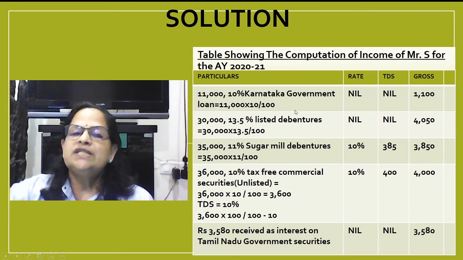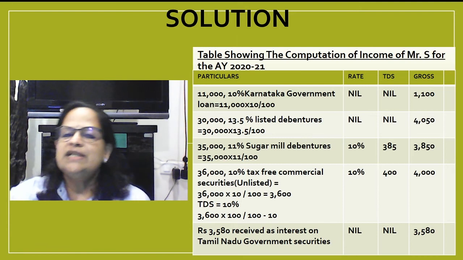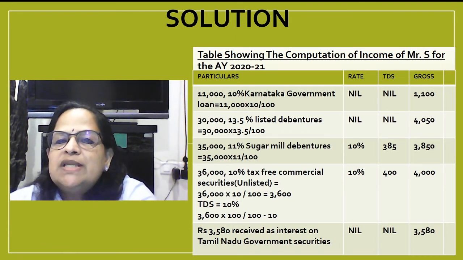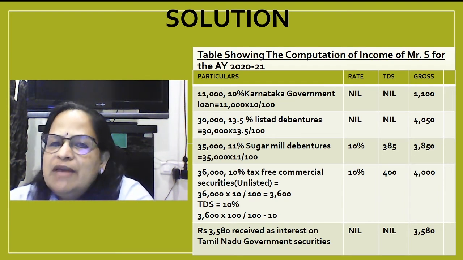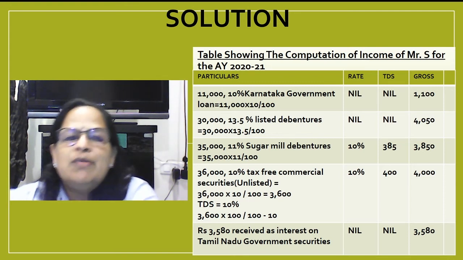Now this table, this column we have to calculate. Calculation is like this. It's divided into 4 columns actually. So here the last columns are rate, TDS, gross and the amount. I have reduced this due to limitations of space. So actually here this amount column is also there.